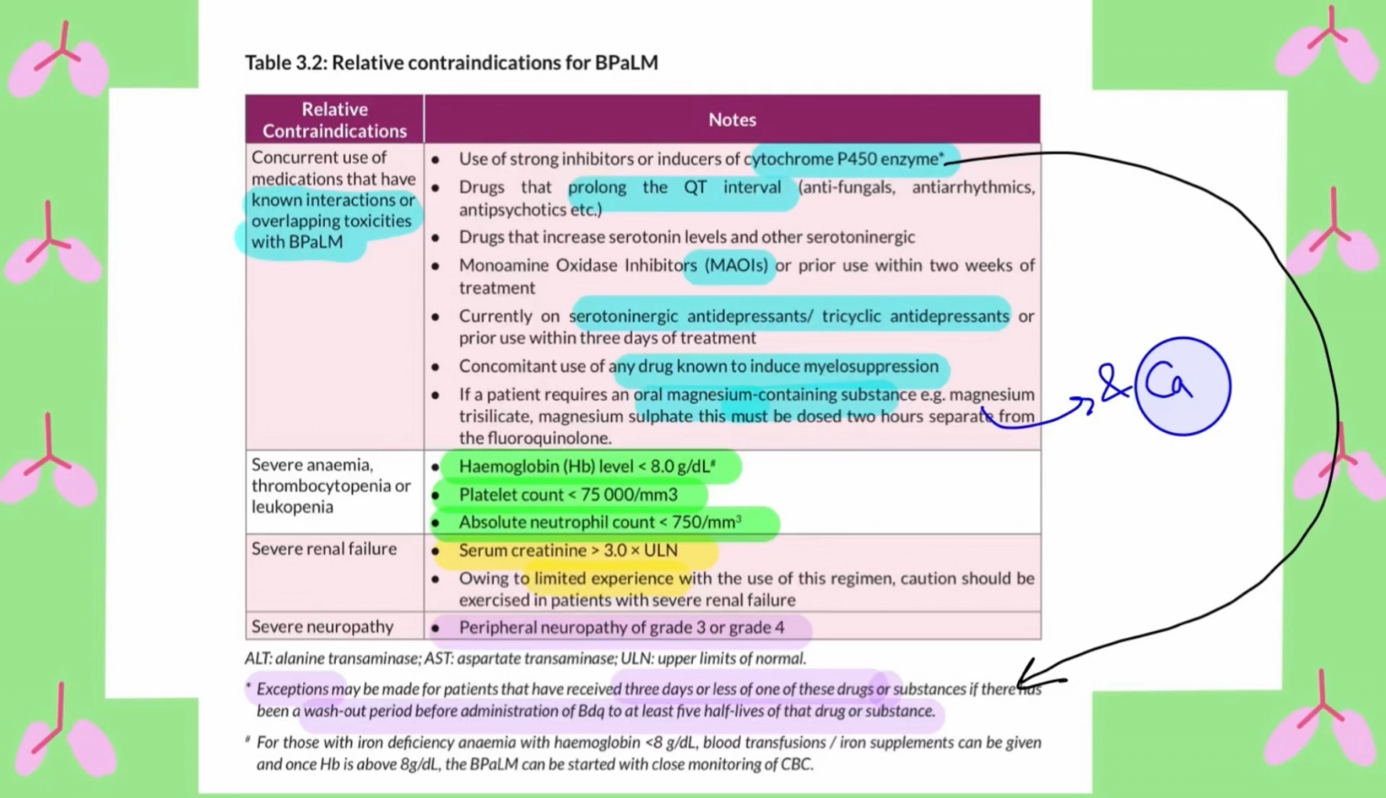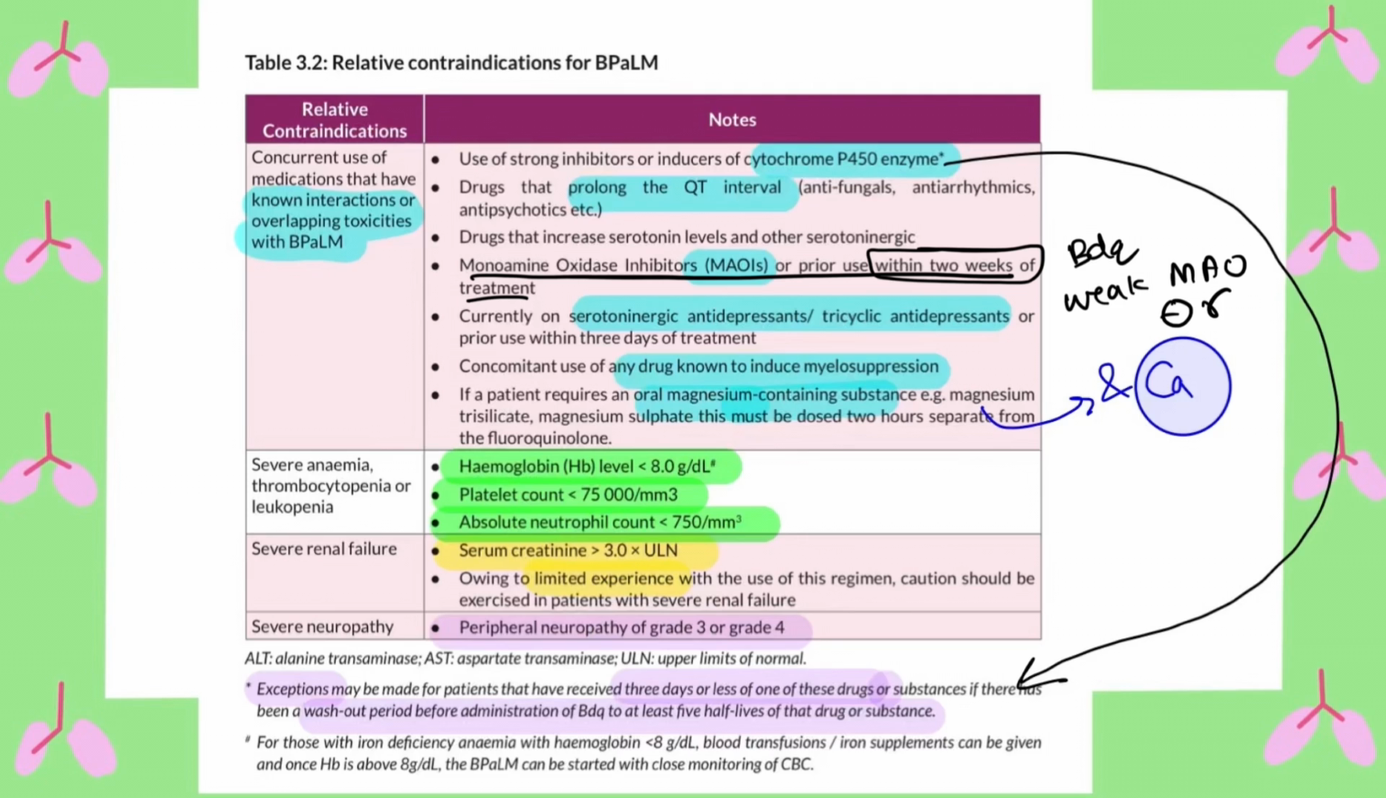Now, understandably, this regimen is also relatively contraindicated with other drugs which can cause QT interval prolongation, such as antifungals, antiarrhythmics, and antipsychotics. Next, it has been stated that this regimen is also relatively contraindicated if the patient was taking monoamine oxidase inhibitors within 2 weeks of starting the treatment, and it is also relatively contraindicated with SSRIs and tricyclic antidepressants. This is mainly because bedaquiline and linezolid have a weak monoamine oxidase inhibitor activity and therefore have a potential for drug-drug interaction and serotonin syndrome.